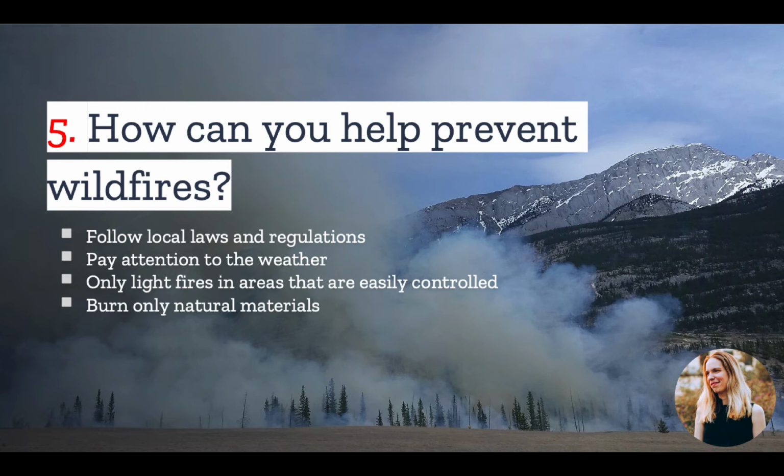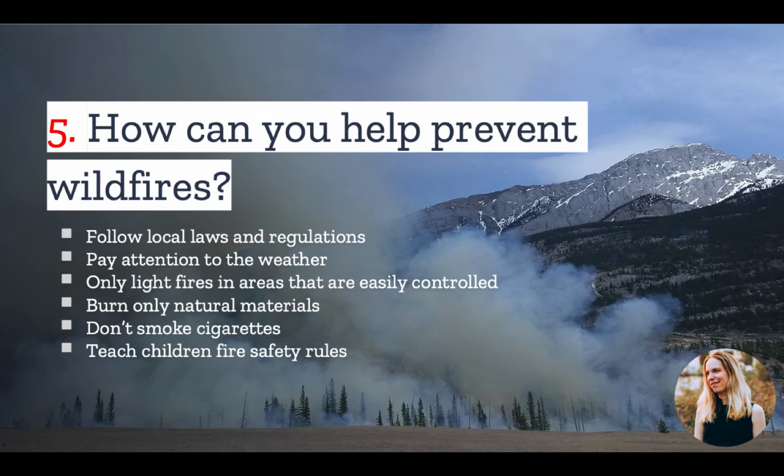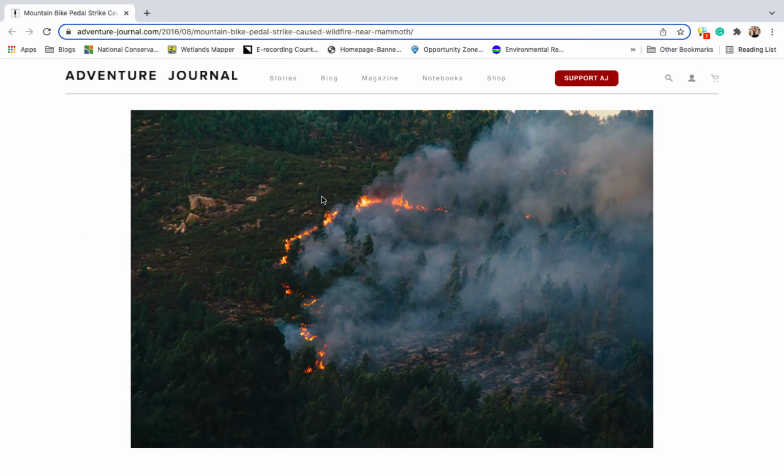Don't burn any materials that are combustible or unusual in nature. You should only be using materials that are organic, like leaves, wood, or yard waste. Don't smoke cigarettes where you're not supposed to. If you do smoke, put your cigarette out completely before disposing of it, and never throw it on the ground. Finally, teach your children the rules and safety precautions of camping. Children should stay away from fires, and an adult should always be the one to start and put out a fire.